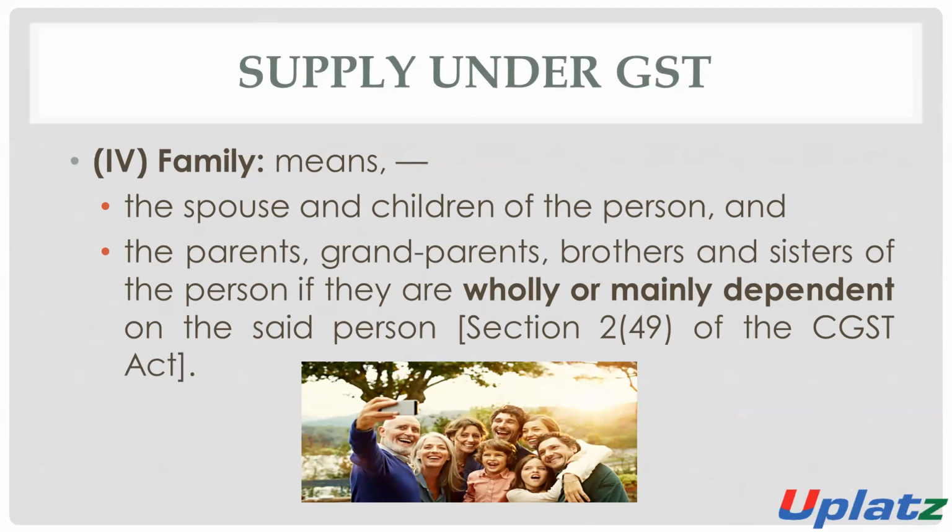And family includes parents, grandparents, brothers and sisters of the person, if they are wholly or mainly dependent on the said person. If they are not dependent, then they will not be considered as family.